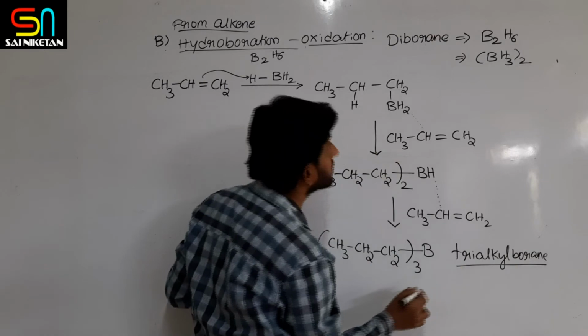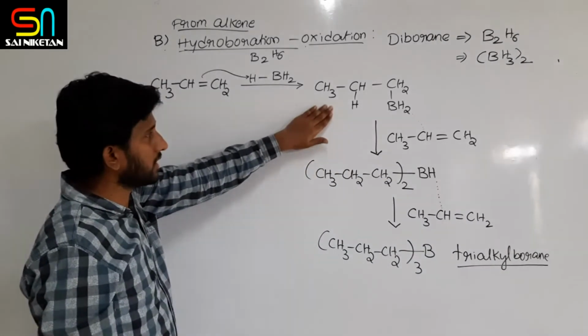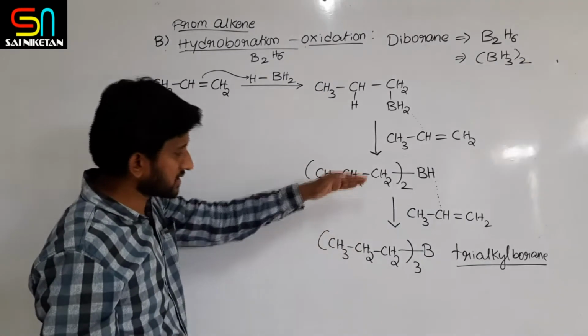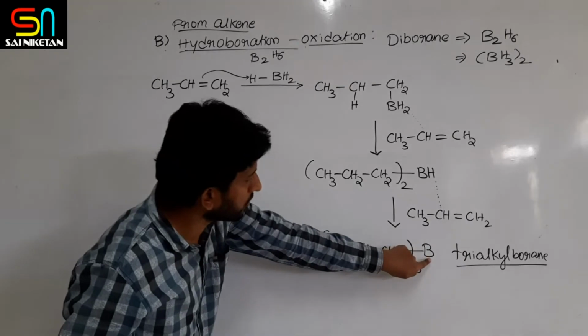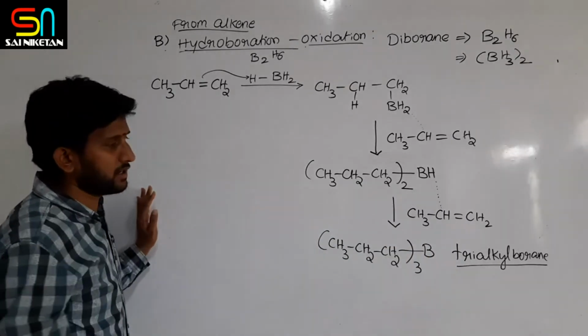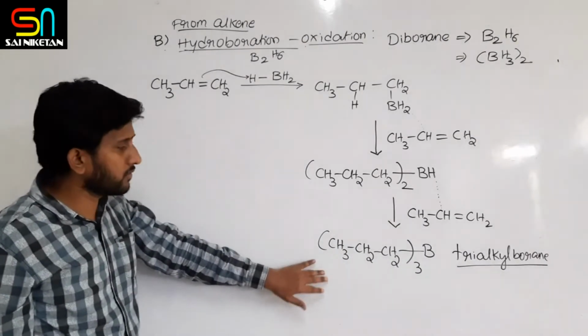Trialkyl borane. Okay. So it is monoalkyl, alkyl borane, dialkyl borane, trialkyl borane. This is the last point. Why? Because there are no more hydrogens, no more protons. So trialkyl borane is the final addition product.